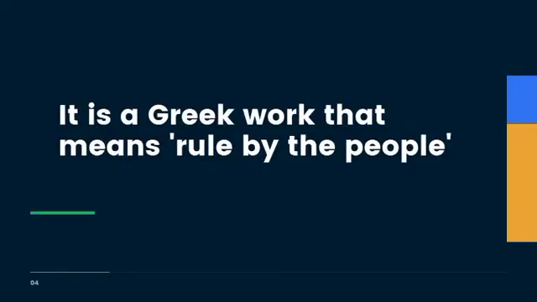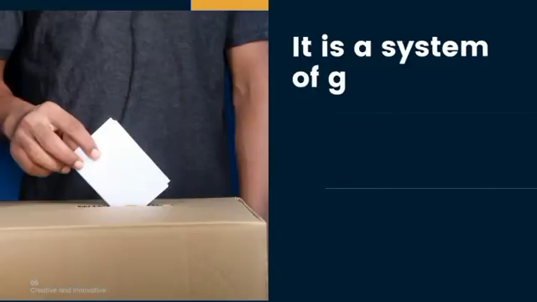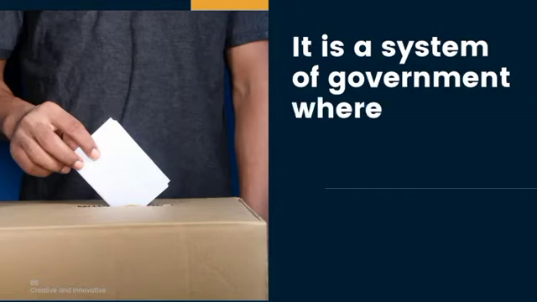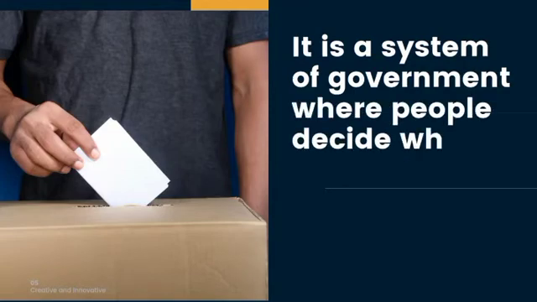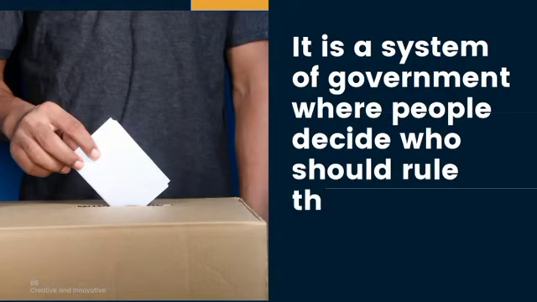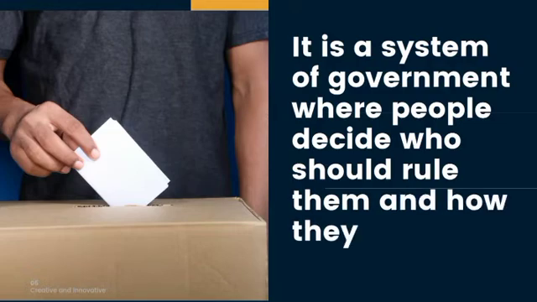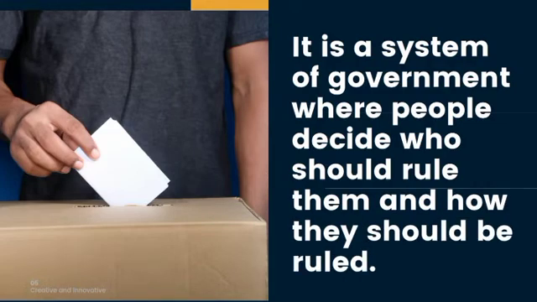Democracy is a system of government where the people or the citizens of the society, the adult and eligible citizens, are actively responsible in the affairs of the society. They are responsible in the direction or in the ruling of the society. We can also say that democracy is a system of government where people decide who should rule them and how they want to be ruled in the society.